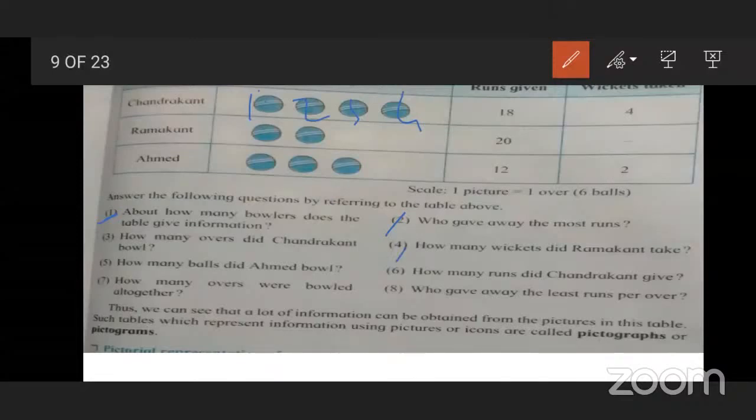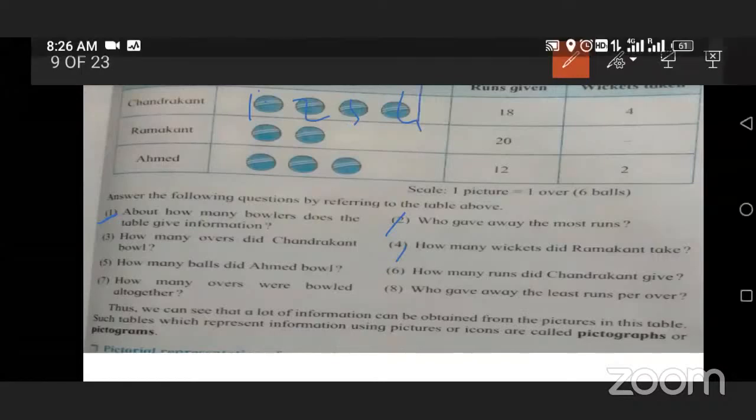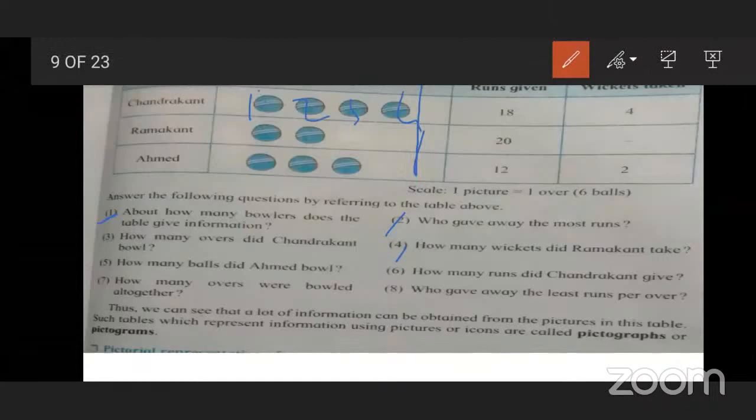Read question number 4. How many wickets did Ramakant take? Observe the table. In the column of wickets taken, there is zero, meaning nil. So Ramakant did not take any wicket.